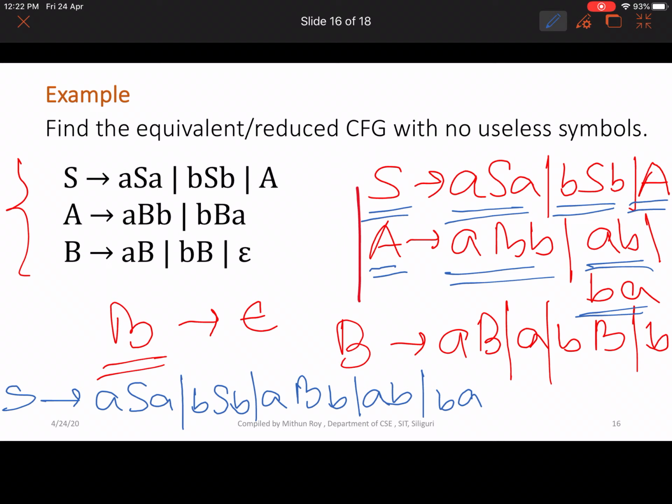So after removing the unit production, the equivalent grammar is capital S to this production, capital A to this production, and capital B to this.